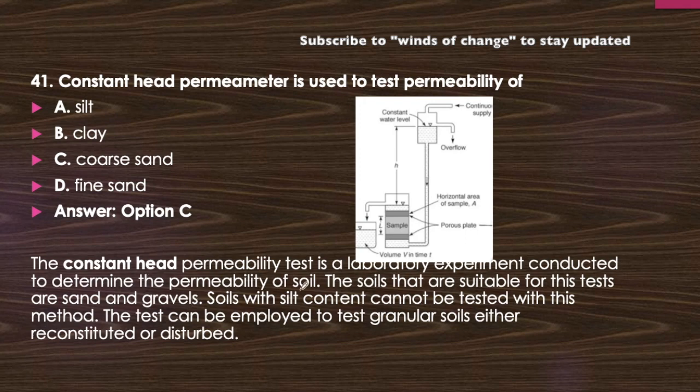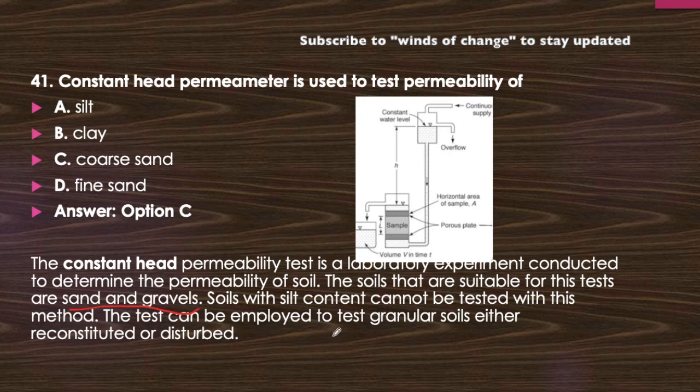Now, a constant head permeability is a laboratory experiment conducted to determine the permeability of soil. The soils that are suitable for the test are sand and gravels. Okay, sand and gravels are preferred. Now, soils with silt content cannot be tested with this method.